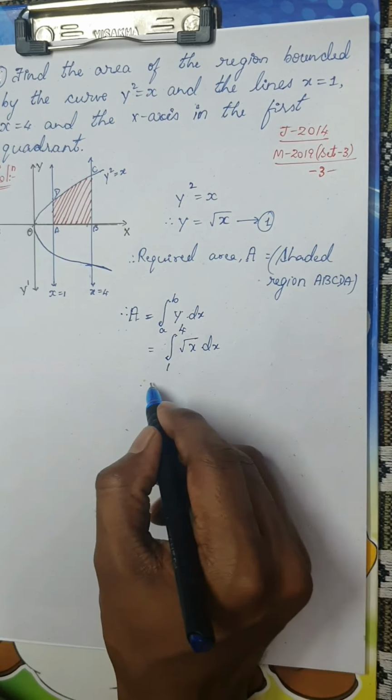So this is nothing but 2 by 3 into 4 power 3 by 2 is, as I told you, 4 root 4 minus 1 power 1 and a half is 1 itself. Okay, so this is nothing but 2 by 3 into, we know that 4 root 4 is nothing but 8, because root 4 is 2, 4 2s is 8, minus 1. Okay, so this is nothing but 8 minus 1 is 7, 7 2s is 14 by 3 square units. Okay, so this is the required area. Okay, these are actually simple curves. There are a variety of questions on finding the area bounded by the given curves.